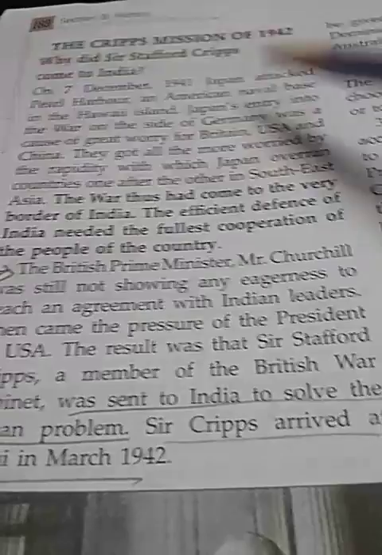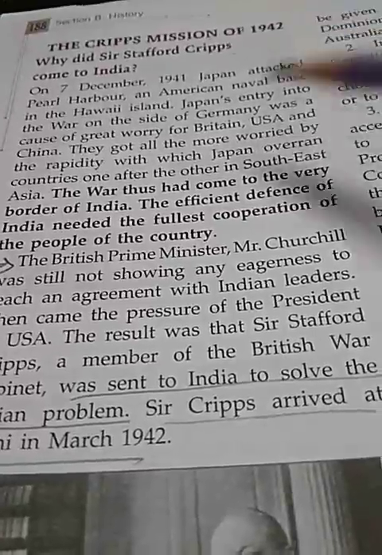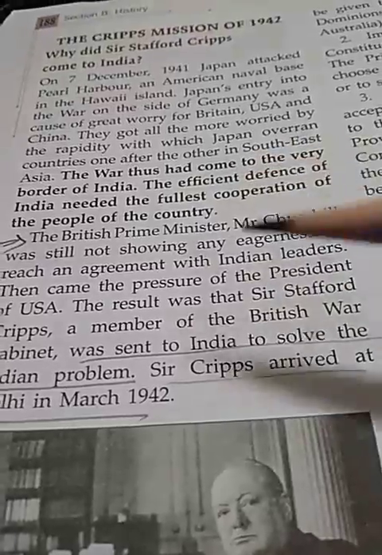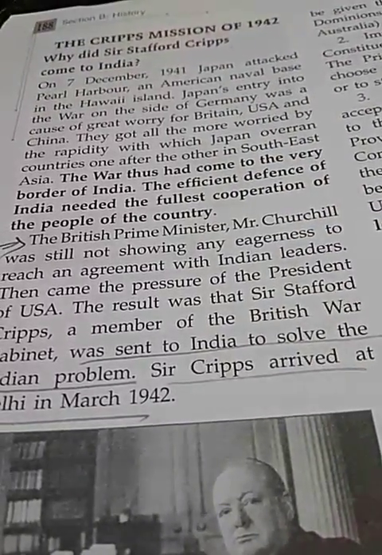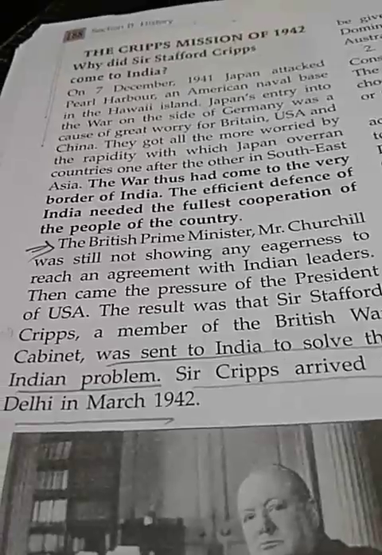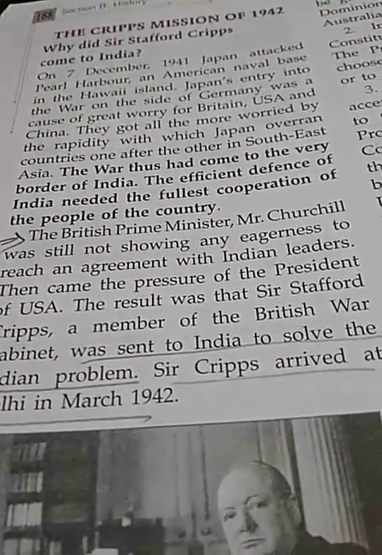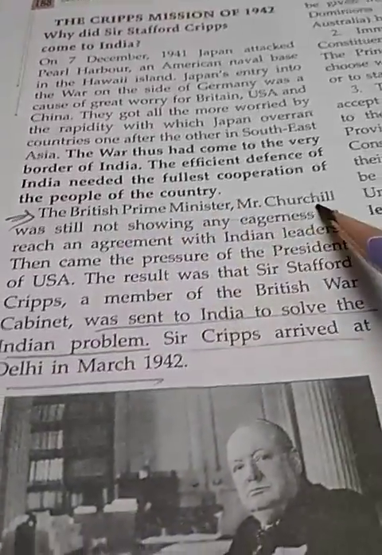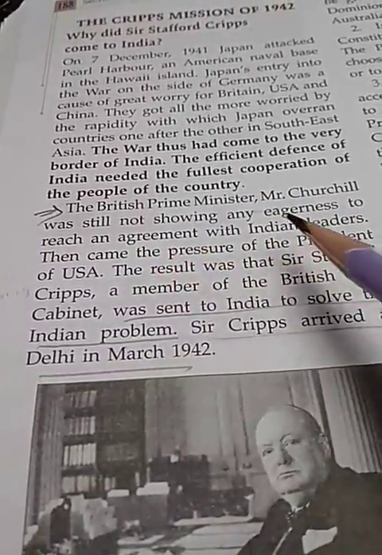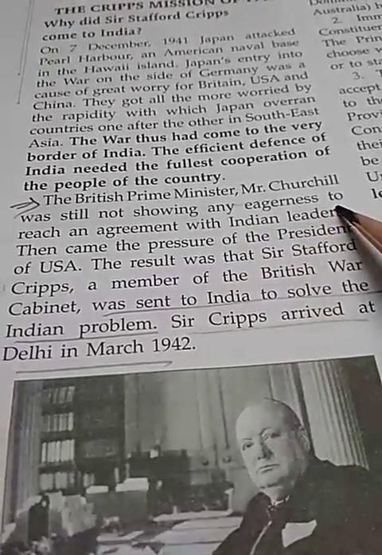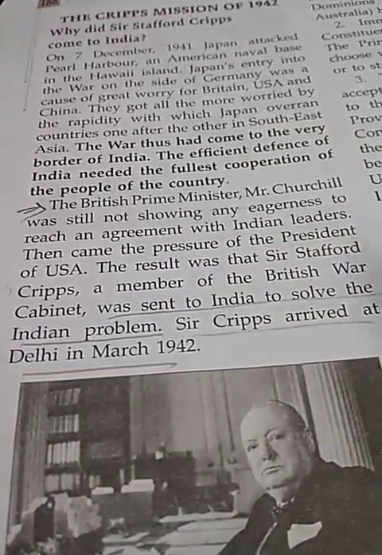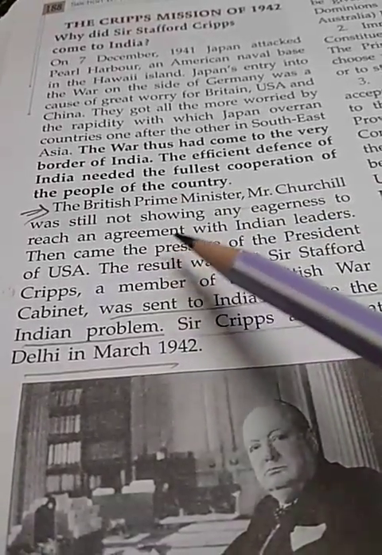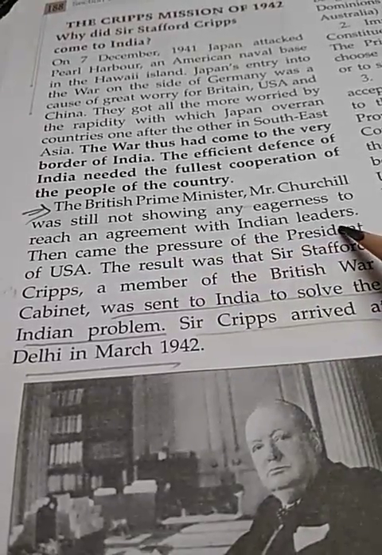Okay, so the Second World War was going on, and the enemy's armies were about to reach the borders of India. This was a very crucial time for Indians as well as for the British government. But on the other hand, British Prime Minister Mr. Churchill was still not showing any eagerness, any willingness to reach an agreement with Indian leaders.